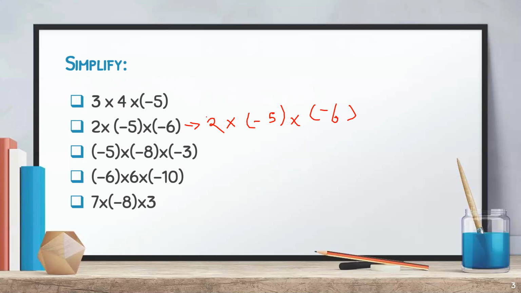So 2 into minus 5. First of all, let's solve this part. 2 fives are 10. This will give you minus 10 into minus 6. This will give you plus 60, because minus minus, these both are the same, so it will make positive.